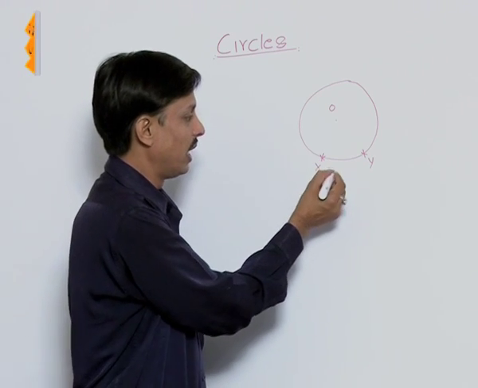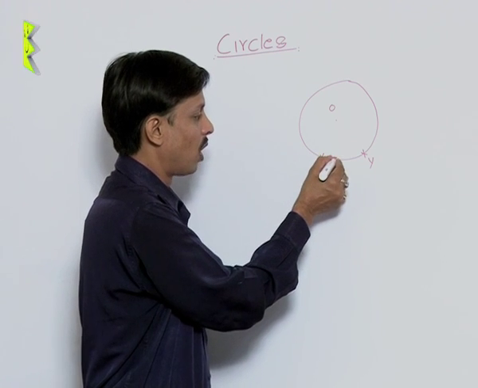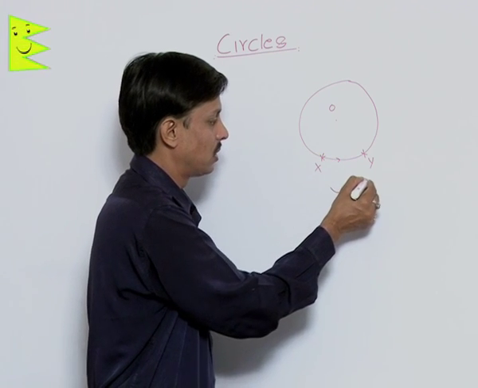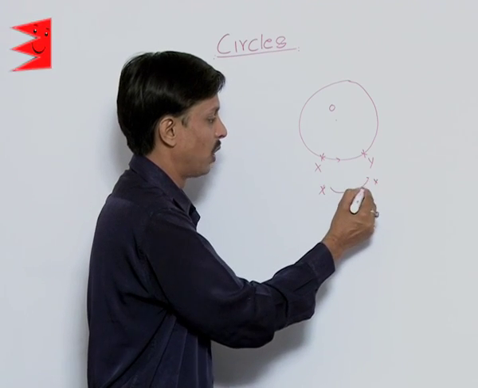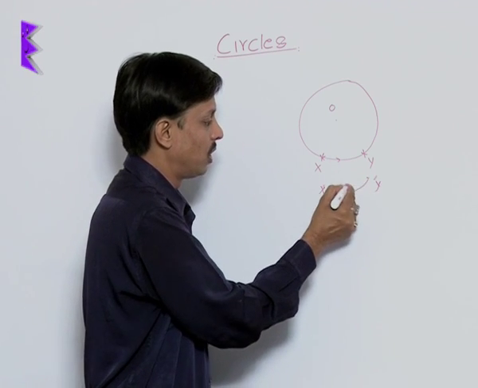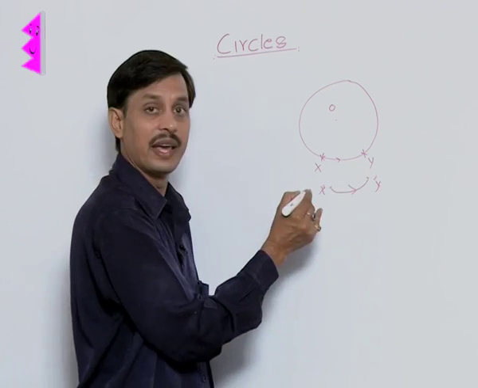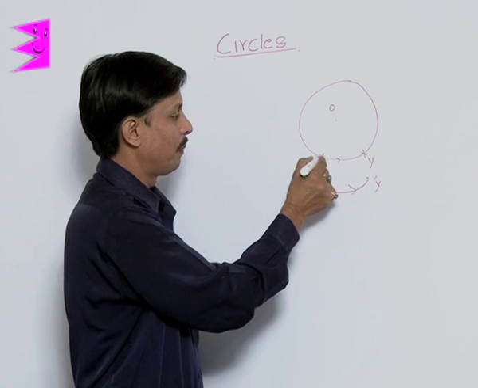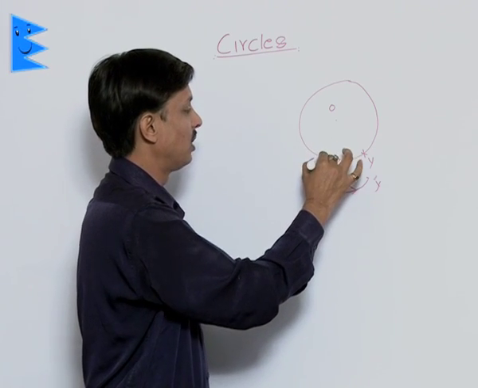One way of reaching is that one moves from X to Y like this. This point is X, this point is Y, and one has taken this path to reach from X to Y. Another person can reach from X to Y by this path.